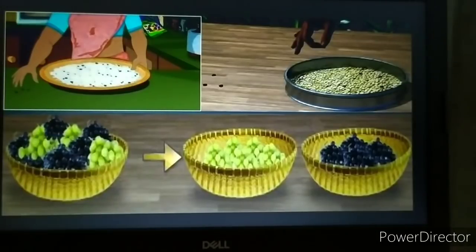So here it shows that the two different types of grapes can be separated by the simple hand picking method. With the hand, we can pick up the different size or different color particle and keep it separate. So this is a very simple method of hand picking.